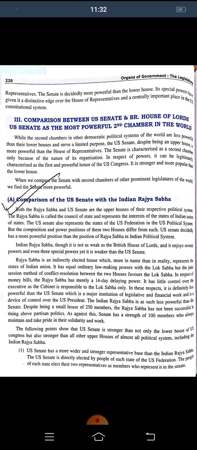So we are studying a comparison here between the Rajya Sabha, the House of Lords and the Senate. The Senate has the maximum, extreme power, Rajya Sabha of India also enjoys some special power, but the House of Lords of Britain is very weak compared to the Rajya Sabha of India and the Senate of the US.